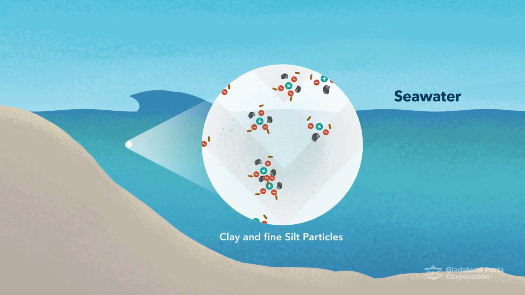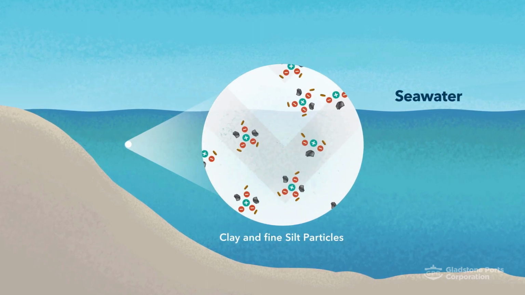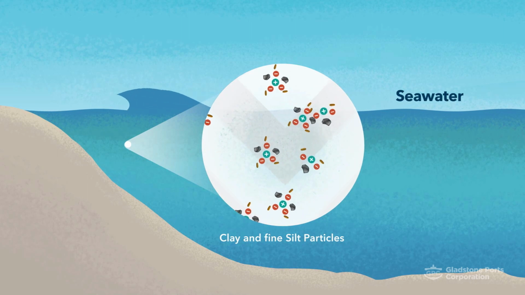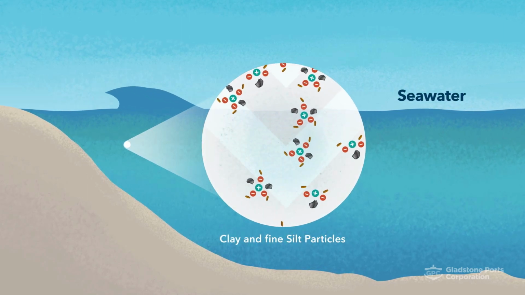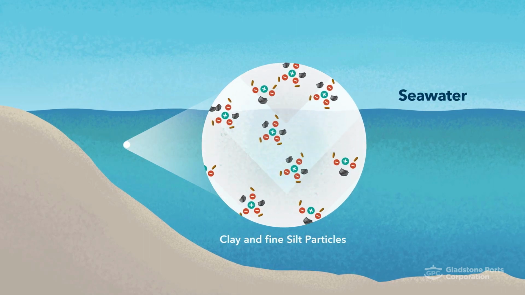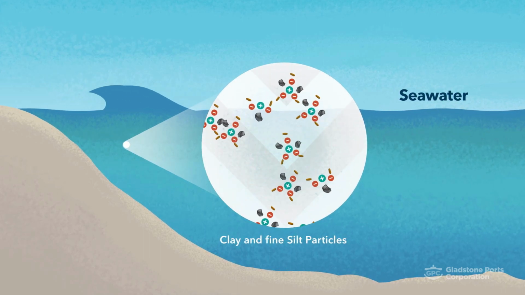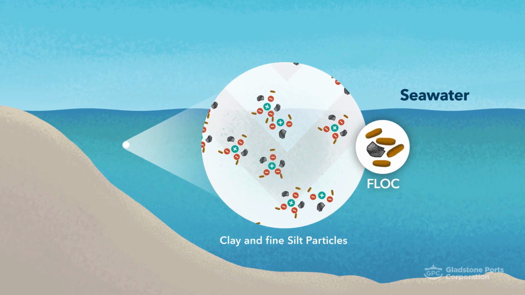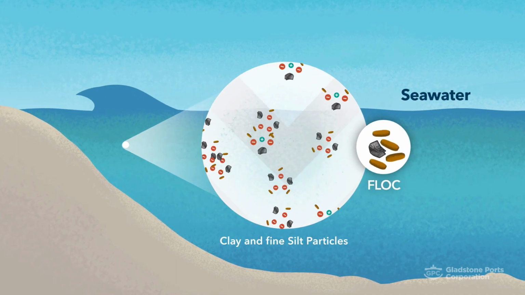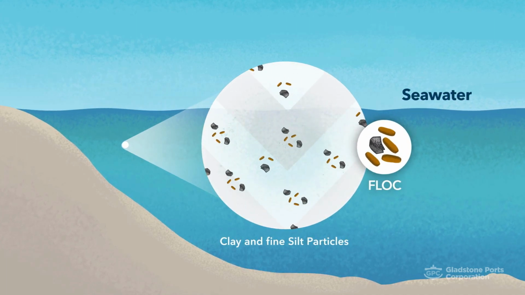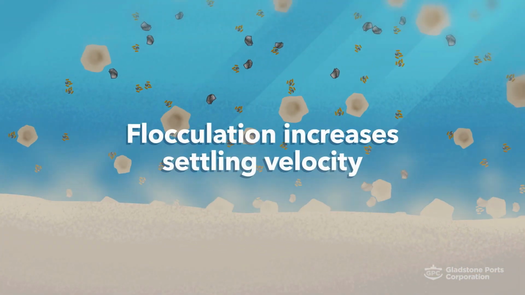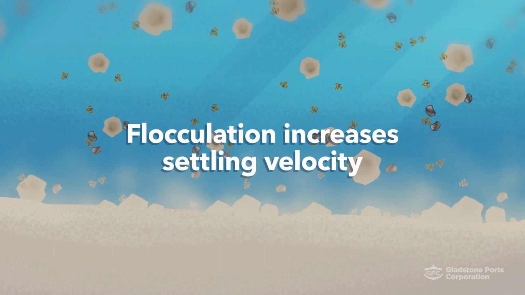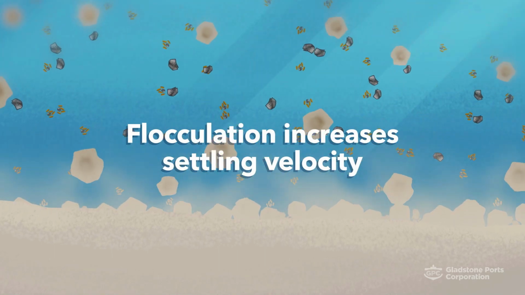Flocculation is the process of fine-grained sediment sticking together as they collide through different speeds of settling and turbulence. This process occurs due to the positive ions in seawater attaching to the clay particles. The particles now have short-range attractive forces, allowing them to stick together and form aggregates known as flocks. Flocks are greater in size, weight and settling velocity than individual particles, thereby accelerating the overall settling process.